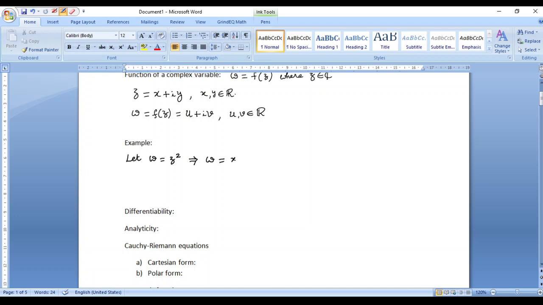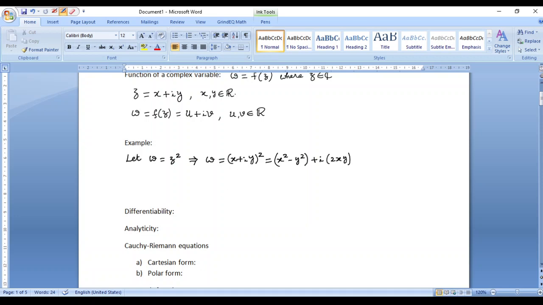Because z is x plus iy, I can replace z by x plus iy and simplify this, and that will give me its real part as x square minus y square and its imaginary part as 2xy, right?